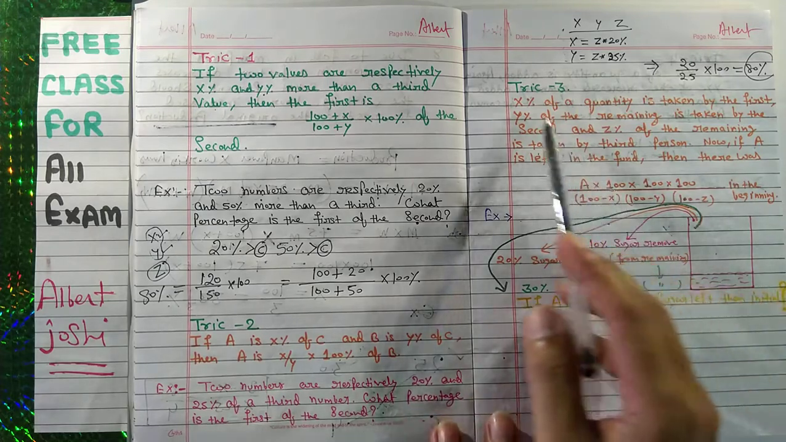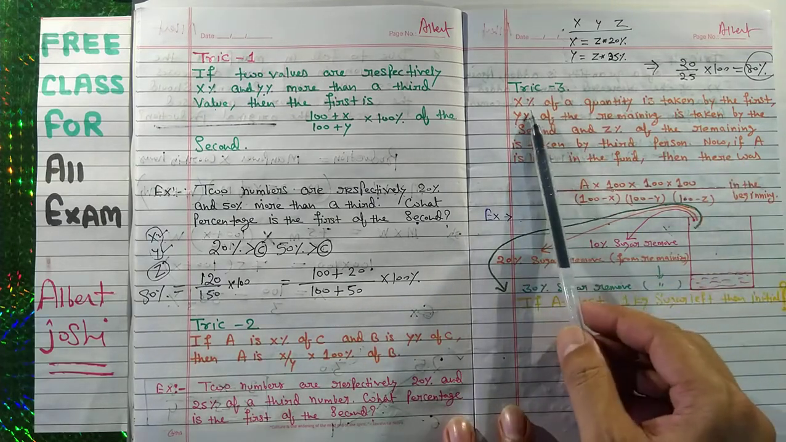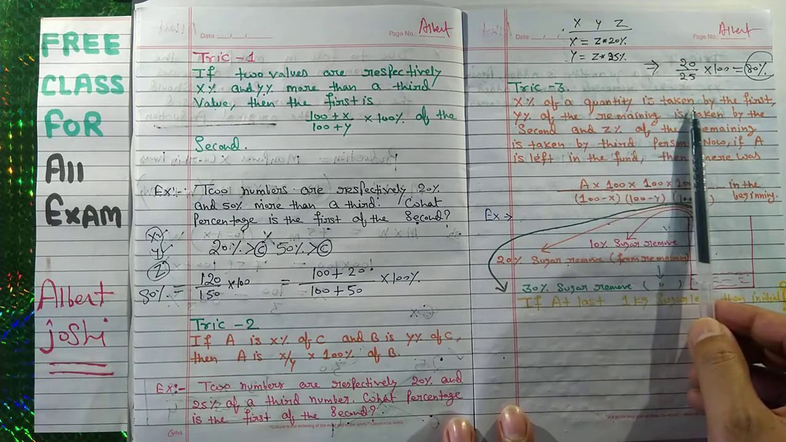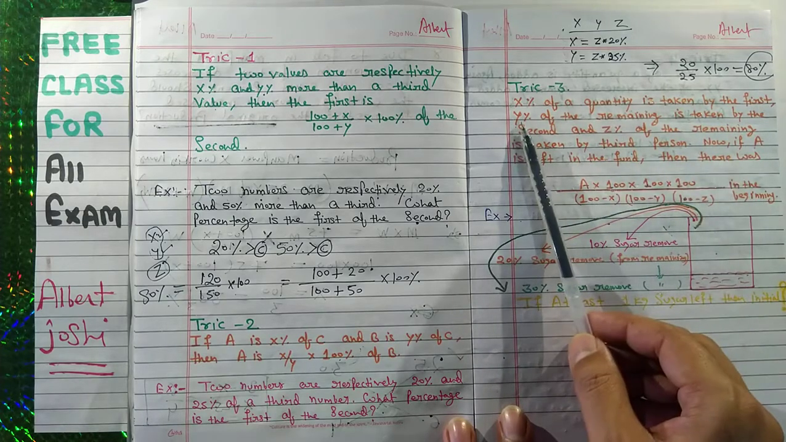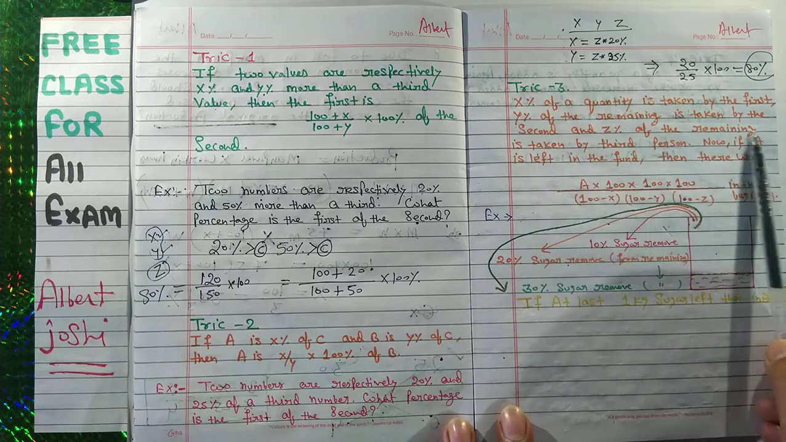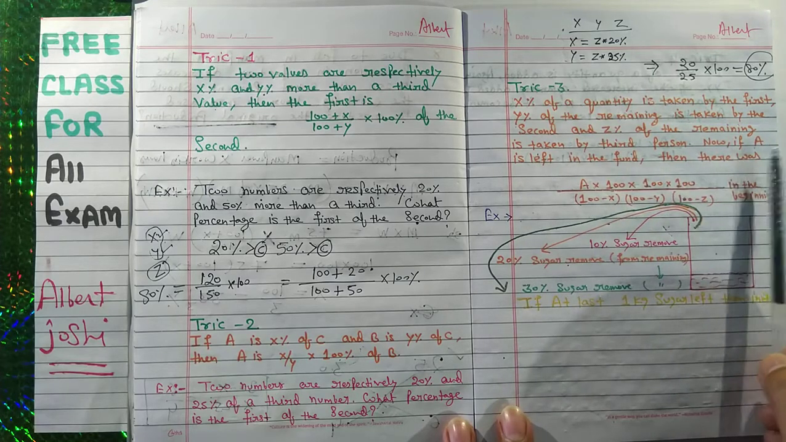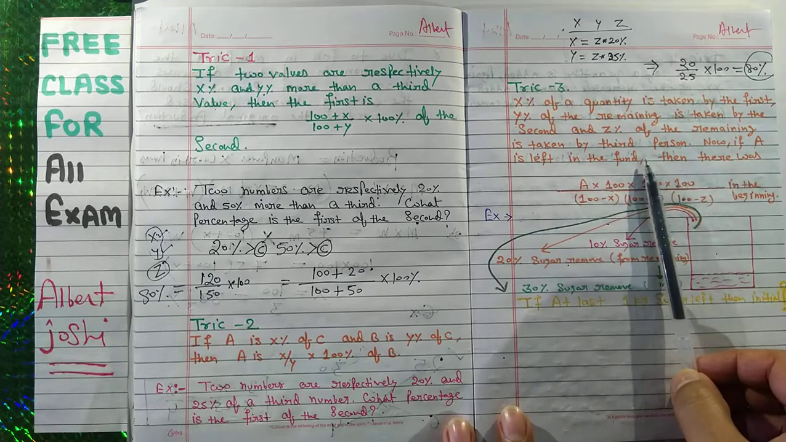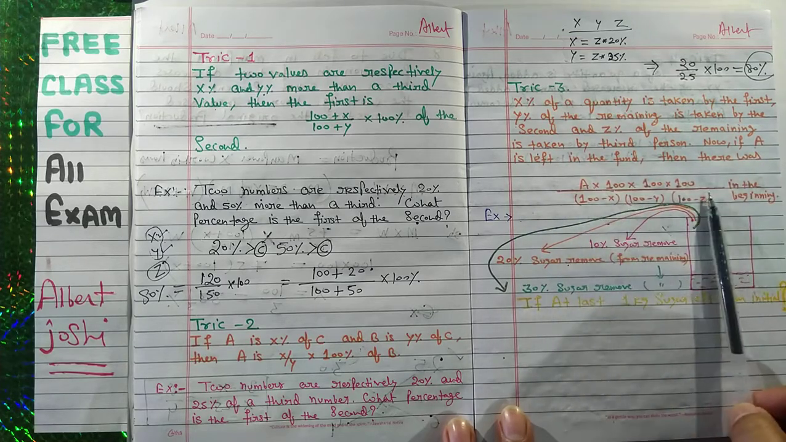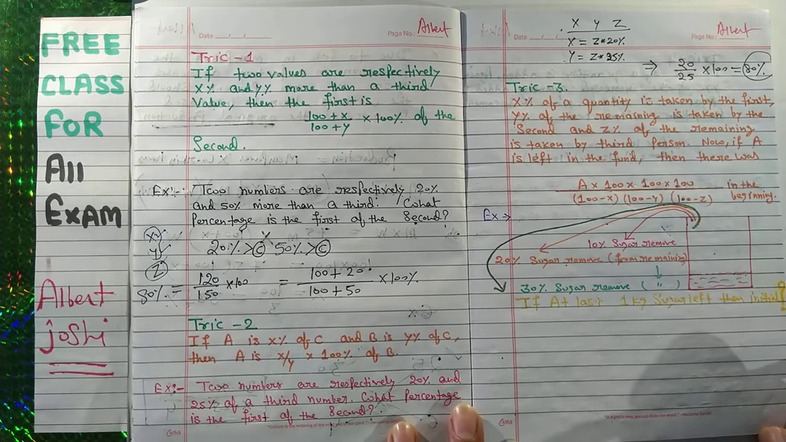Now, this is your trick number 3. In the trick number 3, we have written x% of a quantity is taken by the first, y% of the remaining is taken by the second, and z% of the remaining is taken by the third person. Now, if A is left in the fund, then what was there in the beginning? What is the meaning of this question? We will explain.